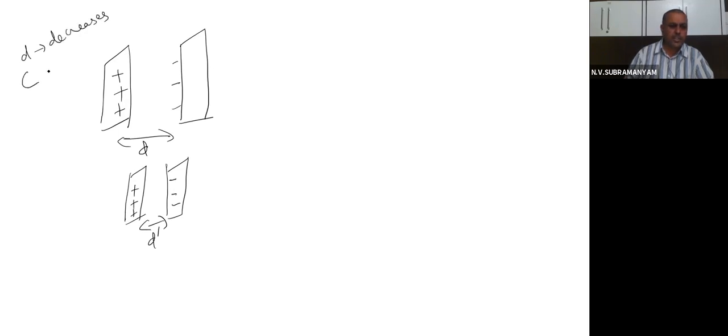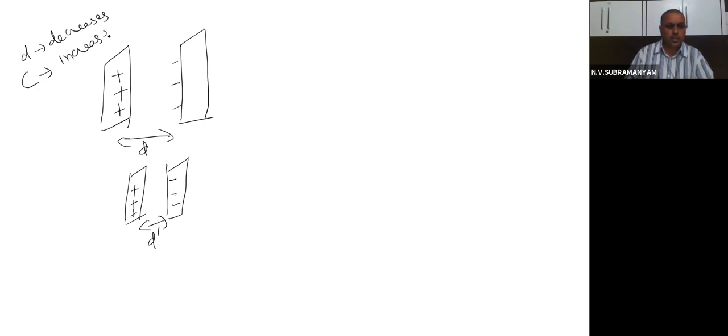If I decrease the distance and bring these plates a little closer, let us say the new distance is d dash. What will happen? Capacitance will definitely increase, no doubt, because when distance decreases, capacitance increases.